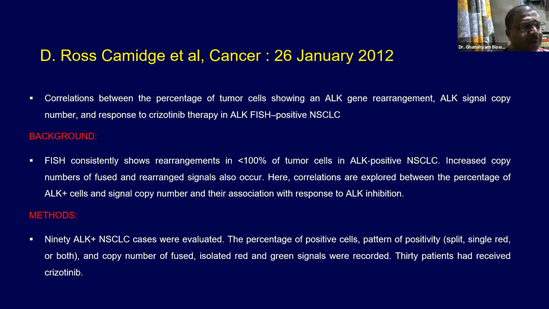Increased copy numbers of fused and rearranged signals also occur. Here, correlations are explored between the percentage of ALK positive cells and signal copy numbers and their association with response to ALK inhibition. In the methods, 90 ALK positive patients were evaluated, and the percentage of positive cells, patterns of positivity, and copy numbers of fused, isolated red or green signals were recorded. Thirty patients had received crizotinib.